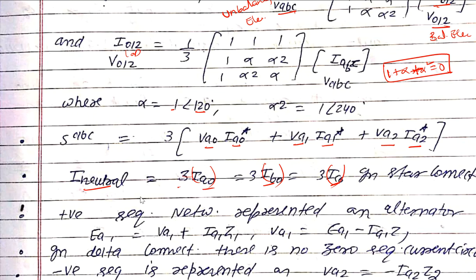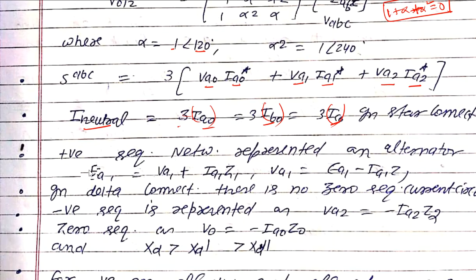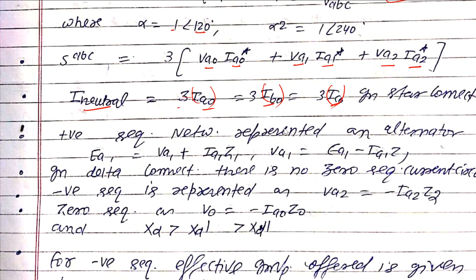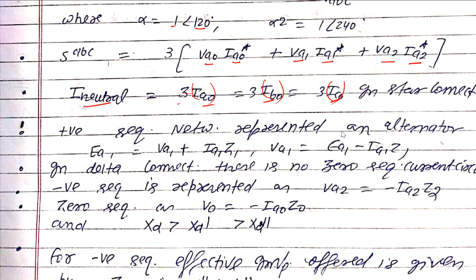Now next one. The positive sequence network represented for an alternator: EA is equal to VA1 plus IA1 into Z1. From this we can say VA1 is equal to EA1 minus IA1 into Z1. So this is the important relationship here.